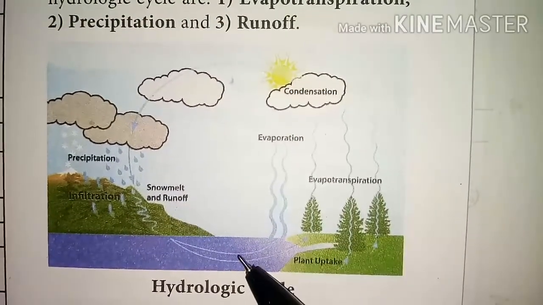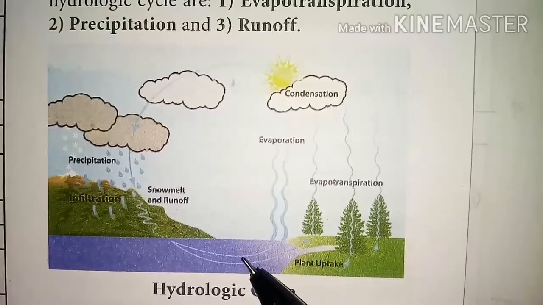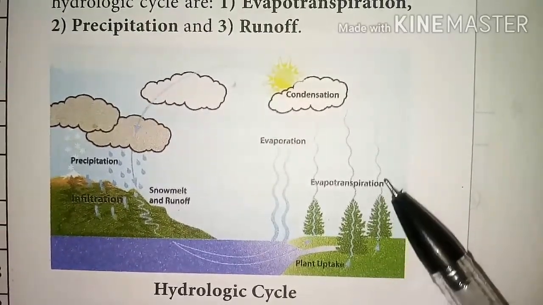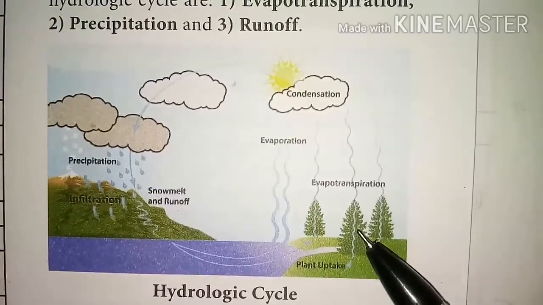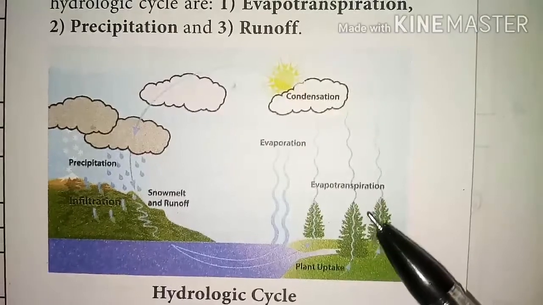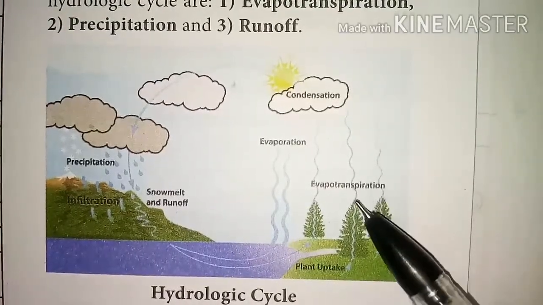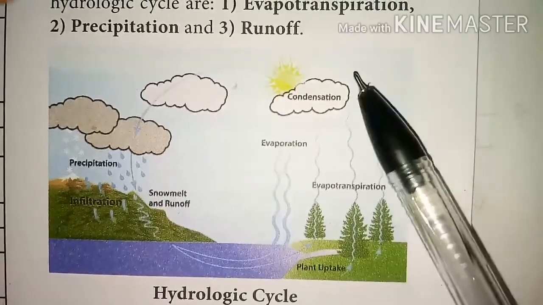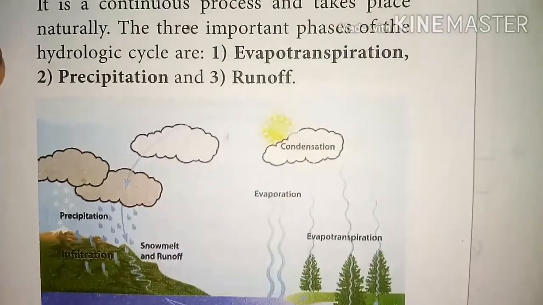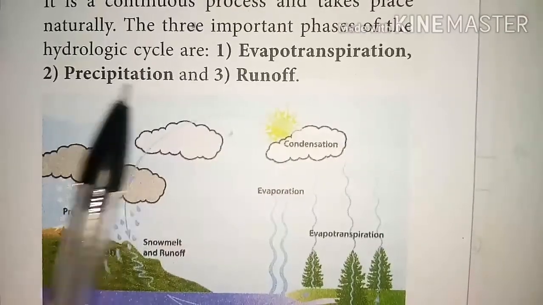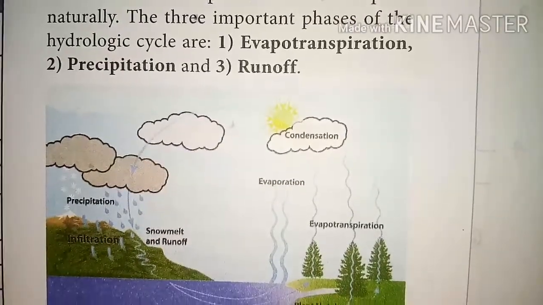Not only from the oceans and seas is water evaporated, from the plants also water is evaporated. So the water content of the plants through evaporation makes water vapor. That is the hydrologic cycle. So the three important phases of the hydrologic cycle are evapotranspiration, precipitation, and runoff.